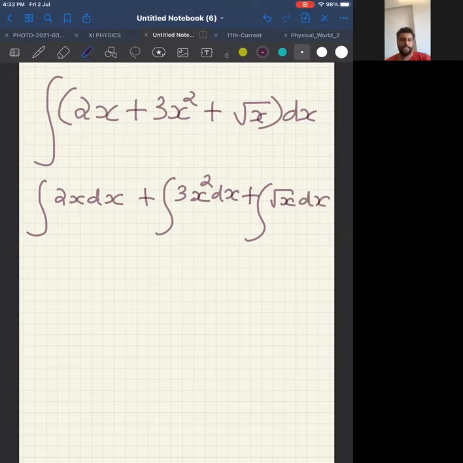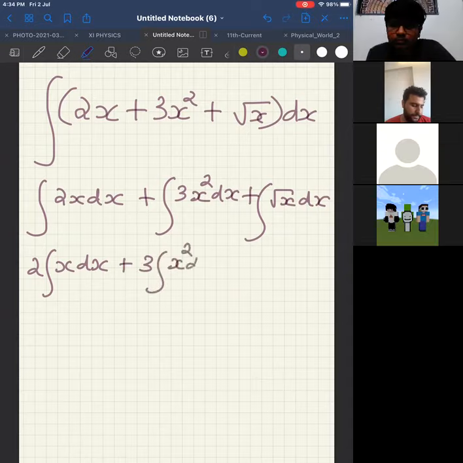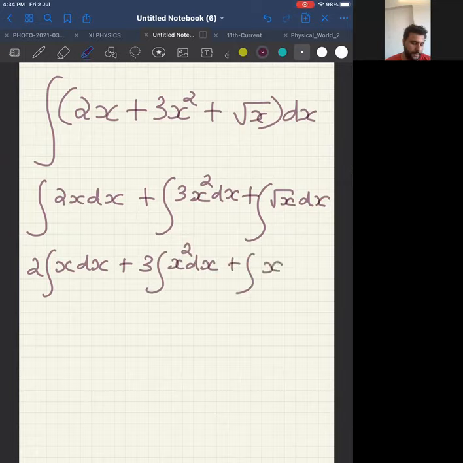Correct? Now, first term, 2 outside the integration sign plus, please look at the screen, 3 outside the integration sign. Saw the changes that I made to each term. 2 I put outside, 3 I put outside, root x I have written as x power half.